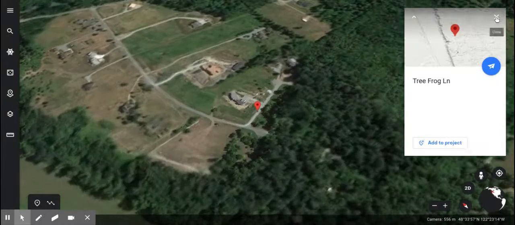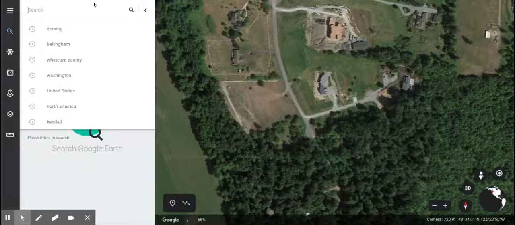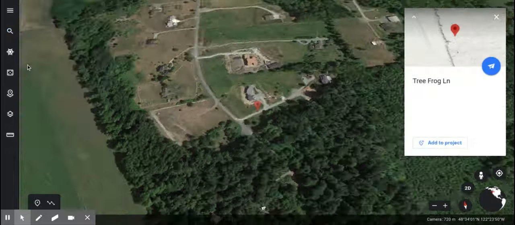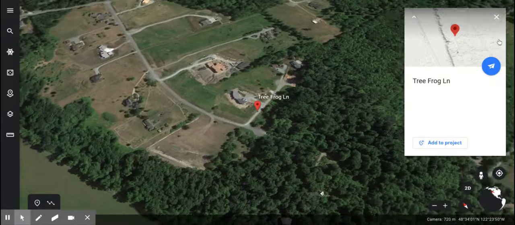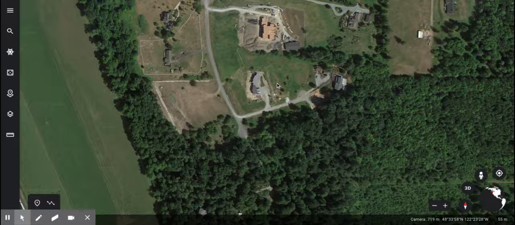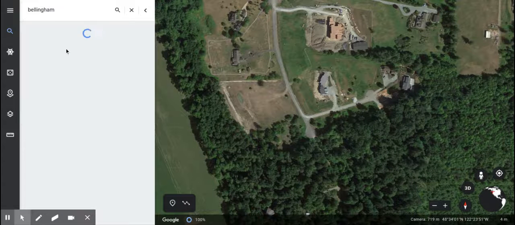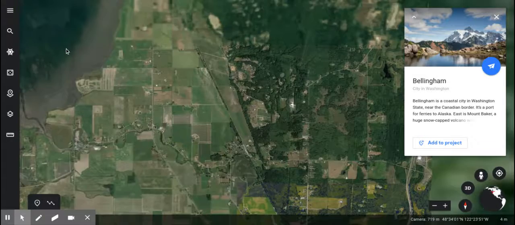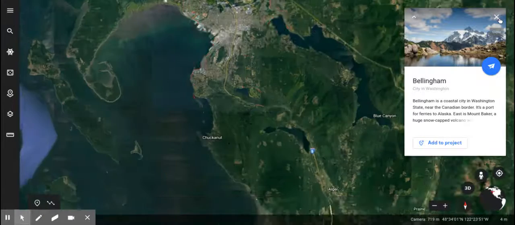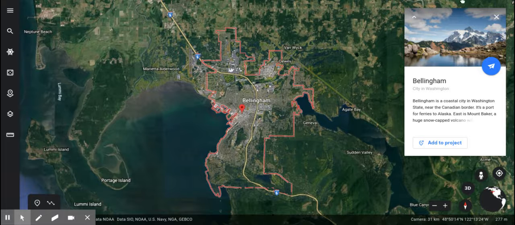Or specifically, I guess they're going to go with Tree Frog Lane. I got it to pull up Deming earlier. So depending on where you live, apparently it doesn't want Deming. Depending on where you live is kind of those demographics. So you're going to figure that out, going from a really, really big place like what continent we live on all the way down to this small city we live in.